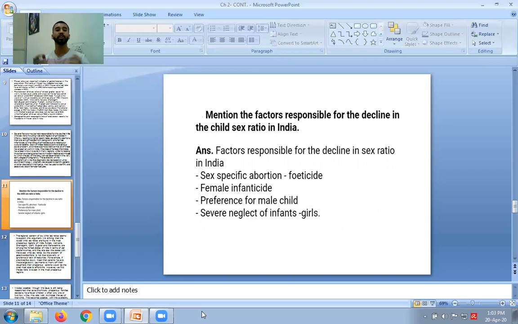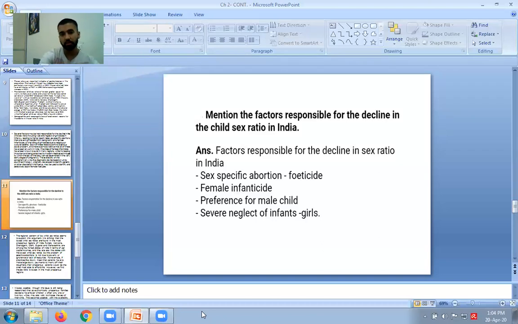This is something that is related to the mindset of the people. People often prefer male child because maybe they are not well aware and they are not educated. They are very ignorant kind of people, so they do this kind of practice where they prefer male child. This is the third reason. And the fourth reason is severe neglect of infant girls. This is related to the third point: people prefer male child, and when they prefer male child they neglect infants that are girls. So these are the four reasons that are responsible for the decline in the child sex ratio.